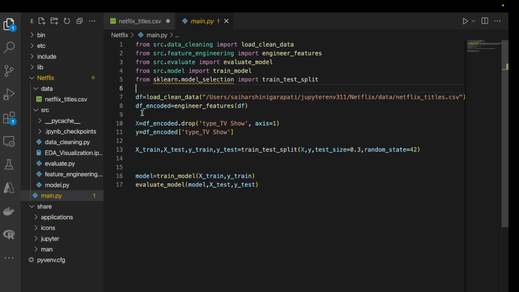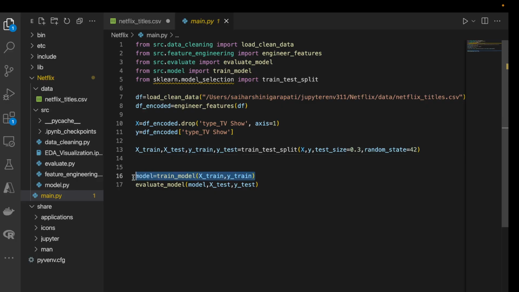So initially we'll be loading the data set, and then we pass our data set through the feature engineering process. While loading, we are cleaning our data as well, and then we will drop our target variable and separate our features and store them in an X variable, and then store our target variable in a Y variable. Now we'll be doing the training and testing data split, where we divide 30% of data for testing and the rest for training.